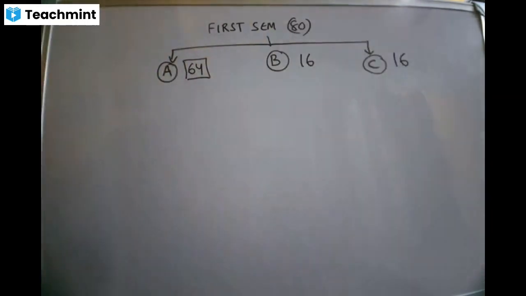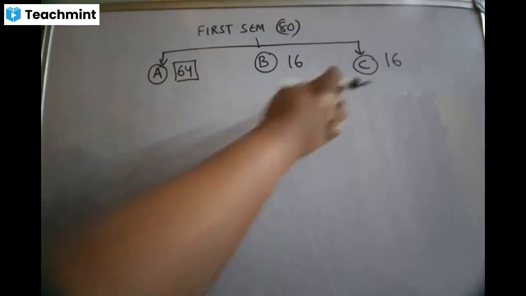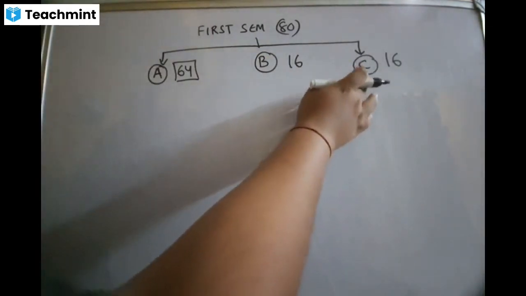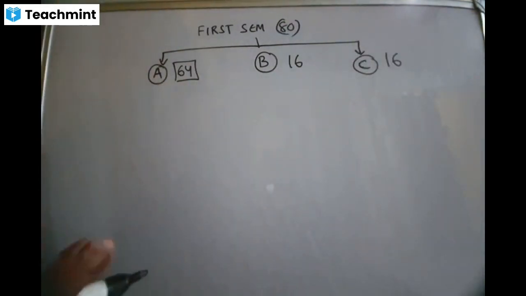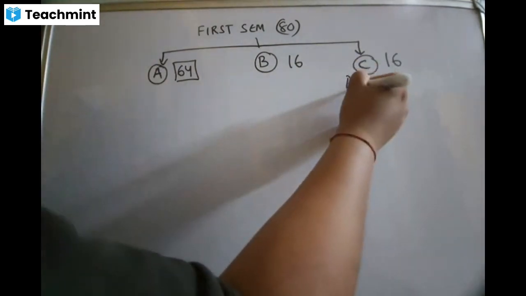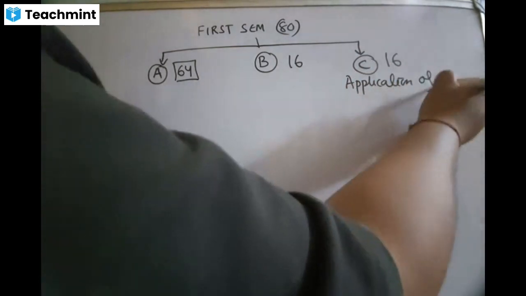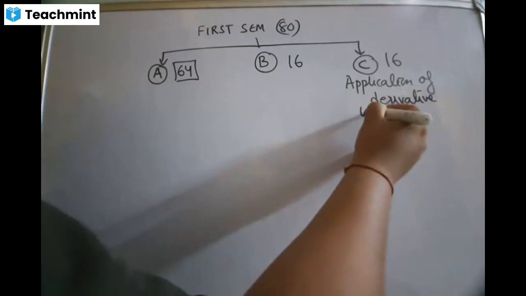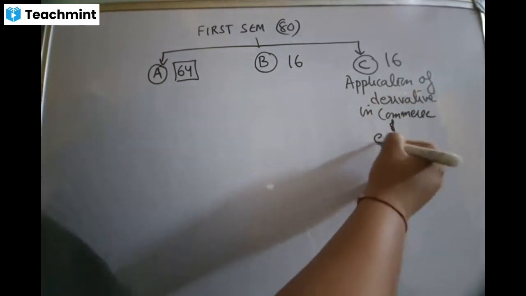So there's an option, and the option that we are going to do is C. Is that clear? From this part, in section C, you're going to get 16 marks, and there is only one chapter, and the name of the chapter is application of derivative in commerce and economics.